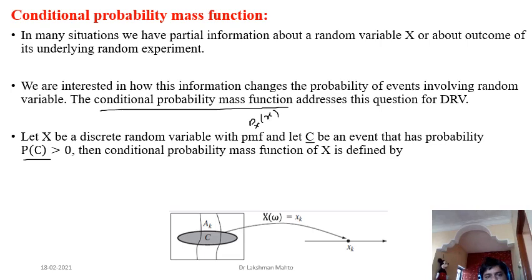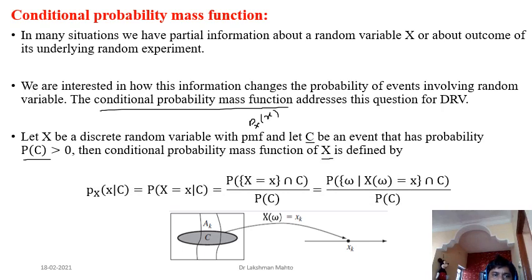Then the conditional probability mass function of the random variable X, we can define it this way. This is the representation of the conditional probability mass function. It is defined in a similar fashion to what we already defined for the probability mass function and conditional probability. It talks about the probability that X takes the value x given C. It is a probability mass function, and it is talking about the probability of the event capital X taking value x.